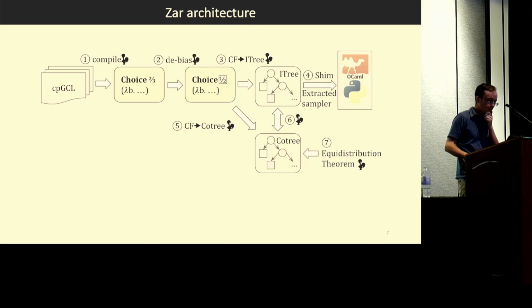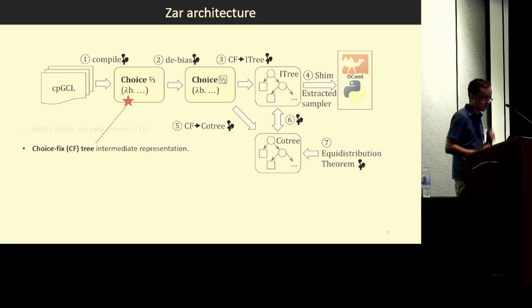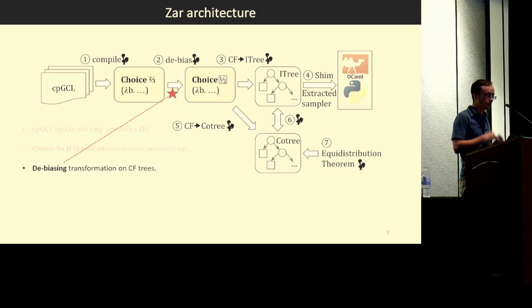Okay. So here's a diagram of the overall Zar architecture, the compiler pipeline, and it's not too complicated, so we'll be able to focus in on each of the major parts in the following slides. But just to give a brief overview, we start with a formalization of the source language, cpGCL and its CWP semantics, which I'll explain in the next slide. And then there's an intermediate representation called choice fixed trees. And then there's a debiasing transformation on that intermediate representation. And this is where the reduction of bias choices, this is where we drop down to the random bit model. So this is a critical part of the pipeline.